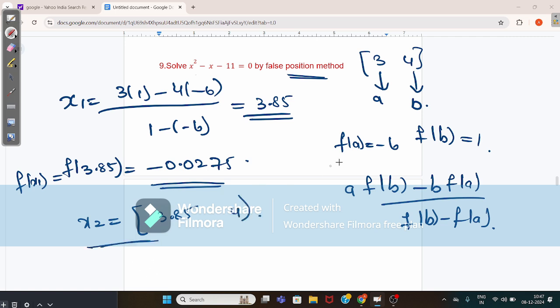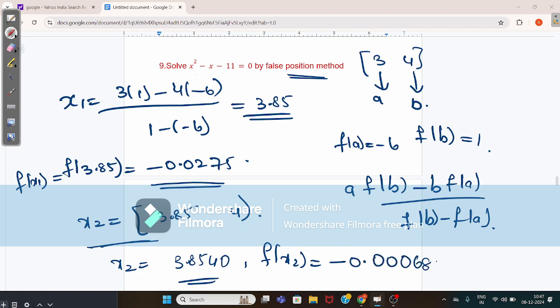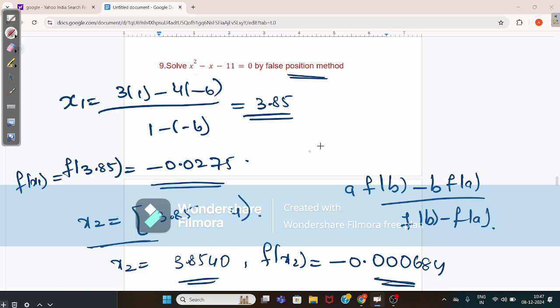When you substitute these values in this equation, you will get the value of x2. x2 value will become 3.8540. Now f of x2 value will become here minus 0.000684. As this value is negative, the next value will lie between 3.8540 and 4. So x3 value, when you substitute these values in this formula, will become 3.854099.